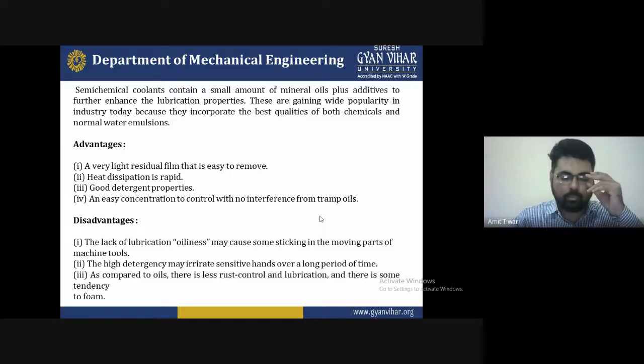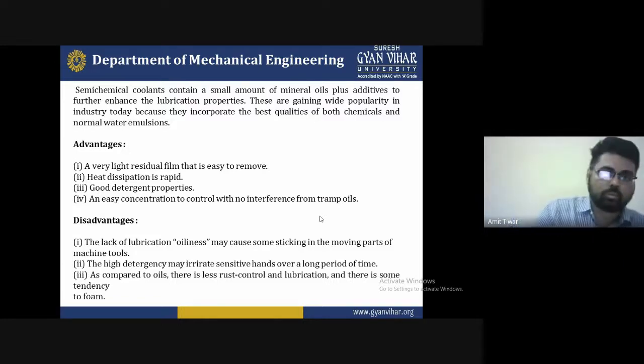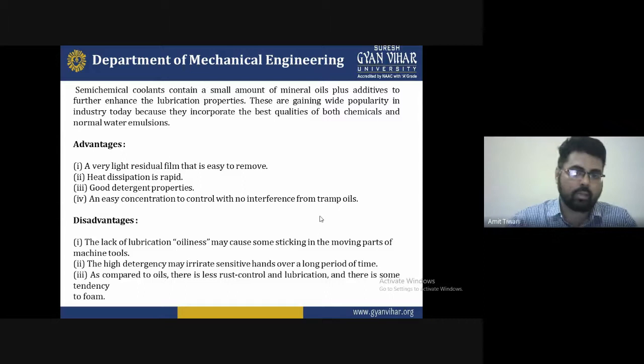So these are some advantages and disadvantages of cutting fluid, which is widely used in every industry and in home appliances as well. For understanding the basic fundamental concept, it is easy to understand and find the way we can use it for that particular area. So this is where cutting fluid plays its role.